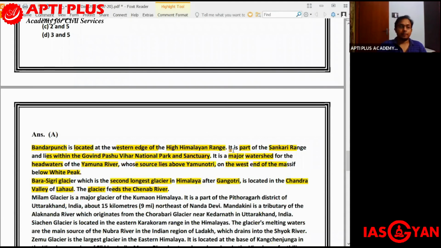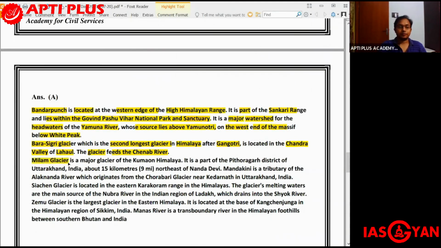Next up, the Milam Glacier. Milam Glacier is a major glacier of the Kumaon Himalaya. It is a part of the Pithoragarh district of Uttarakhand, and it is about 15 kilometers northeast of Nanda Devi. All important, Milam Glacier is around 15 kilometers northeast of the peak of Nanda Devi.